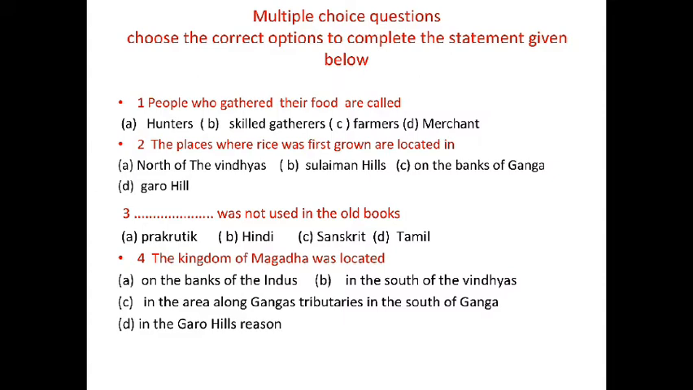Question number 3. Dash was not used in the old books. A. Prakritik, B. Hindi, C. Sanskrit, D. Tamil. Fourth, the kingdom of Magadh was located A. On the banks of the Indus, B. In the south of the Vindhyas, C. In the area along Ganga's tributaries in the south of Ganga, and D. In the Garo Hills region. So choose the correct options to complete the statement given below.